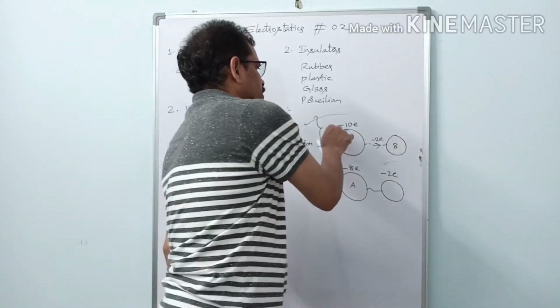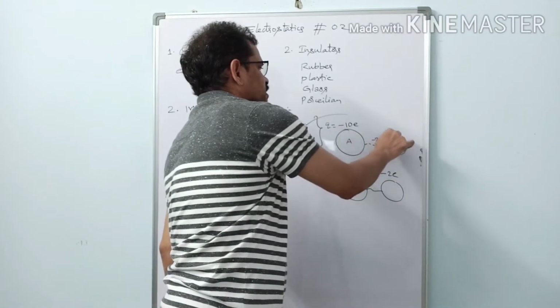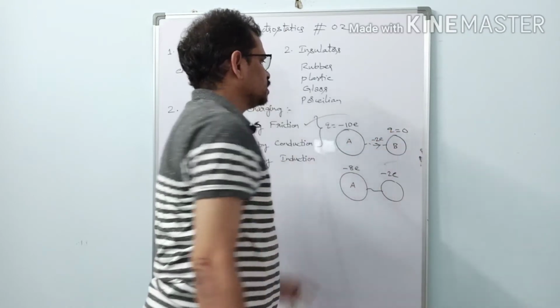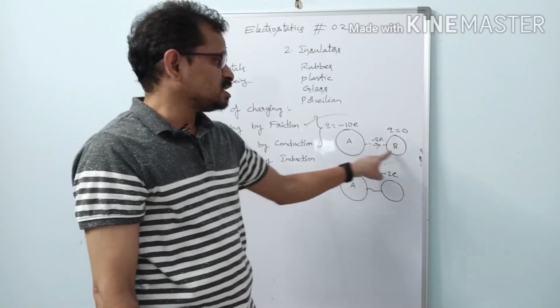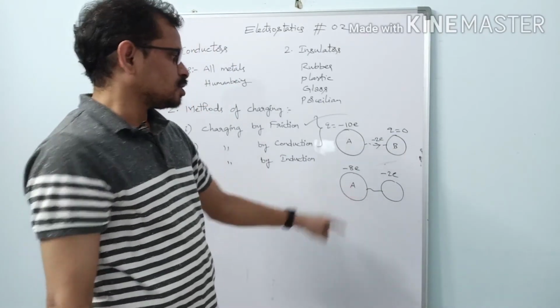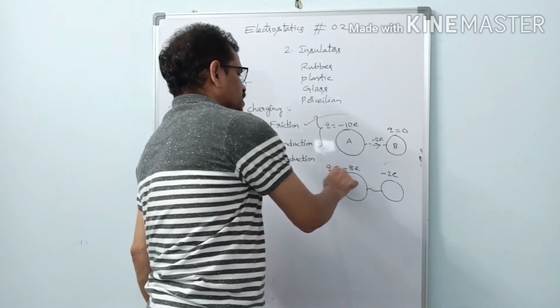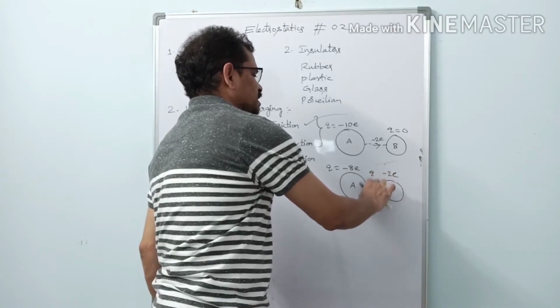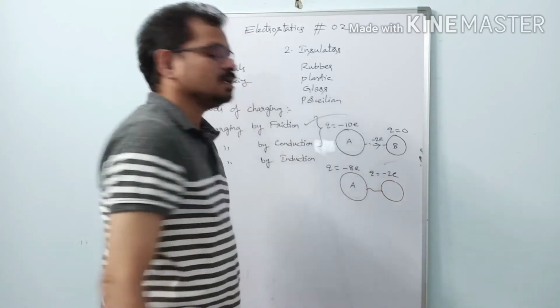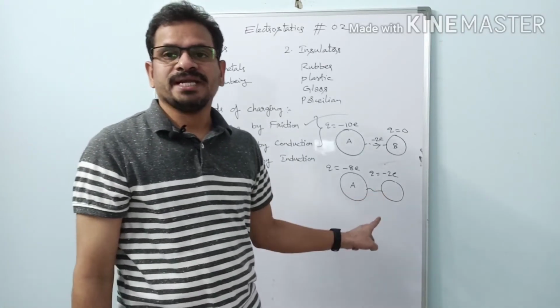Here q equals minus 10e, here q equals 0. So the total charge is minus 10e plus 0, which is minus 10e. Now in this case, here q equals minus 8e and here q equals minus 2e. What is the total charge now? The total charge is also minus 10e.